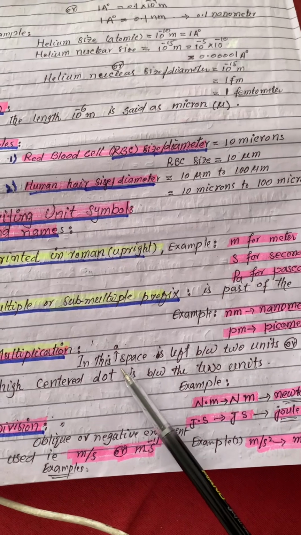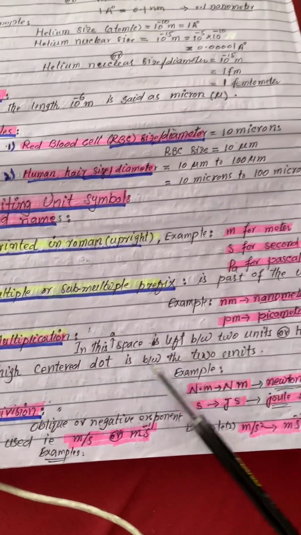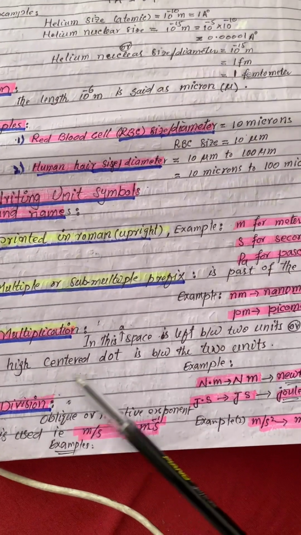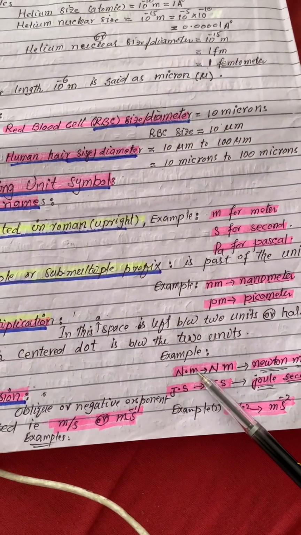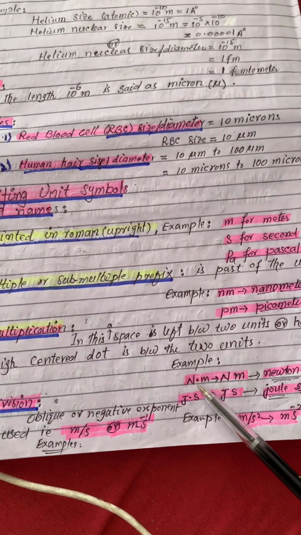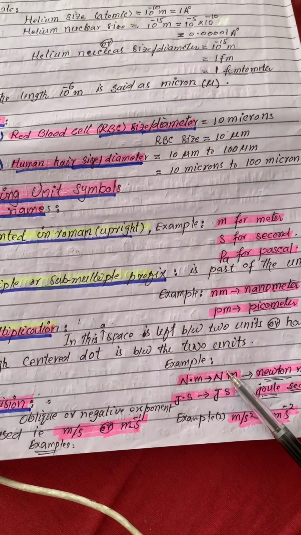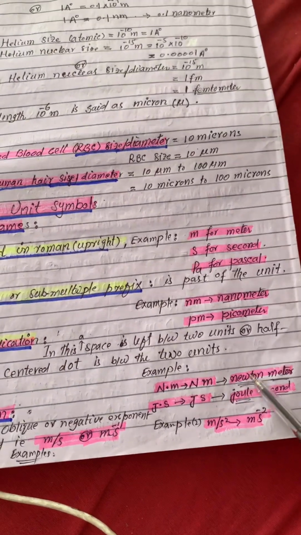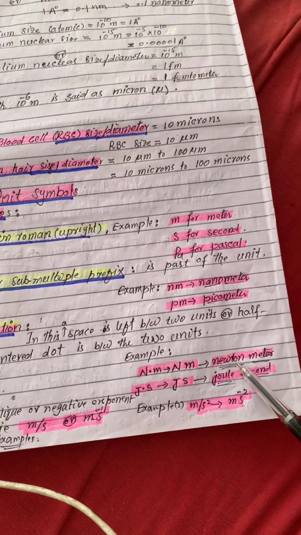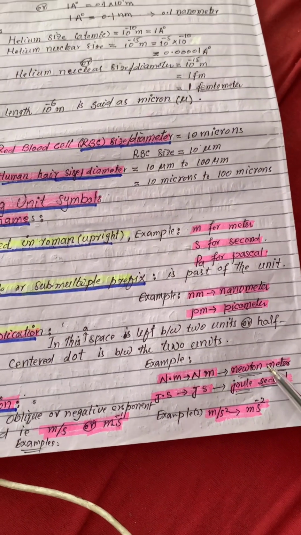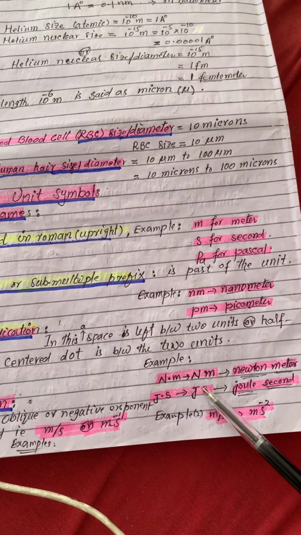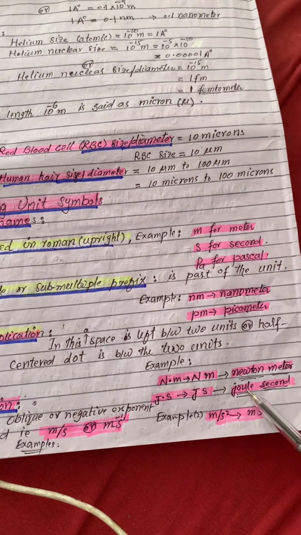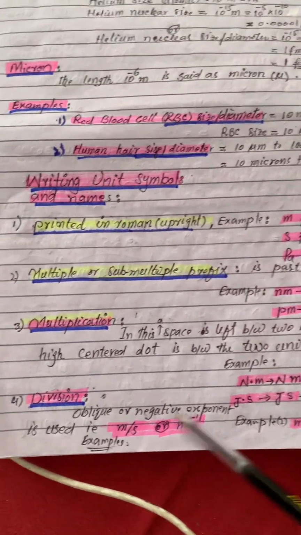For multiplication, a space is left between two units, or we can put a half-high centre dot between the two units. An example is the newton meter, which is the unit of work or energy. So the dot is put over here, or one space is left between the two units. Here is the unit for work, newton meter, with one space left between the two. Joule second: a dot is put here, and here a space is left. And in words, we will write it as joule second.